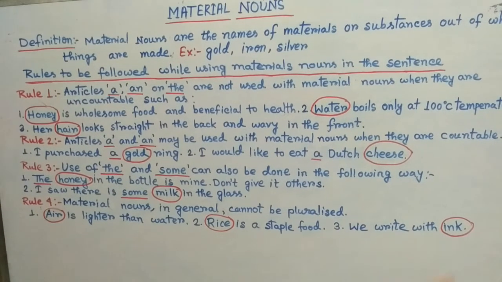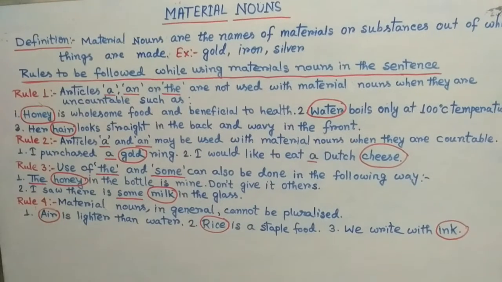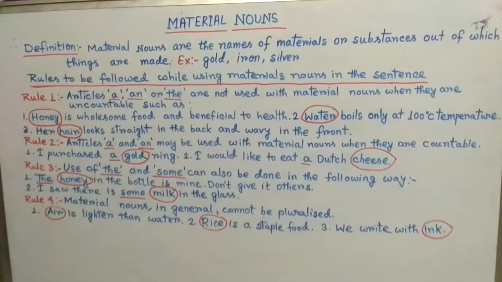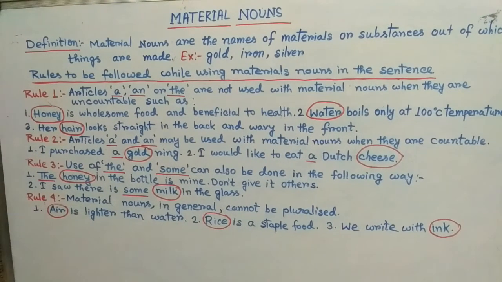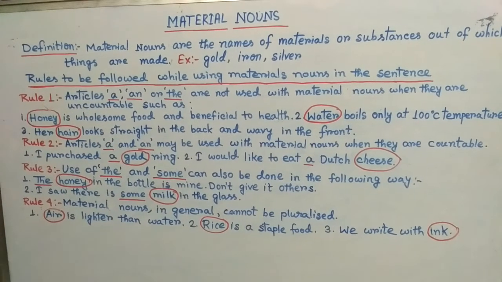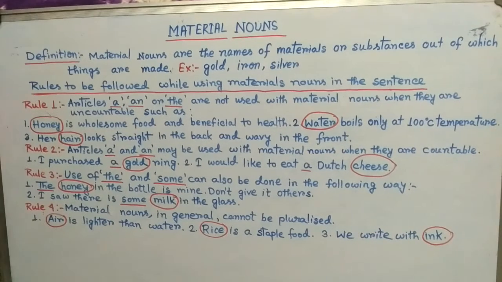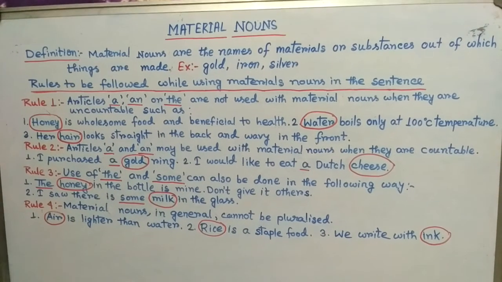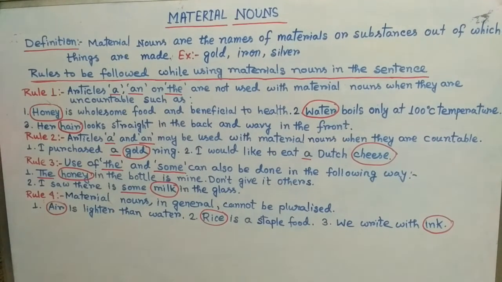We write with ink, not inks, because they are uncountable. Material nouns are uncountable, we cannot count them. So that's why we cannot change them into plural form. They cannot be pluralized. Okay? Clear? Okay.